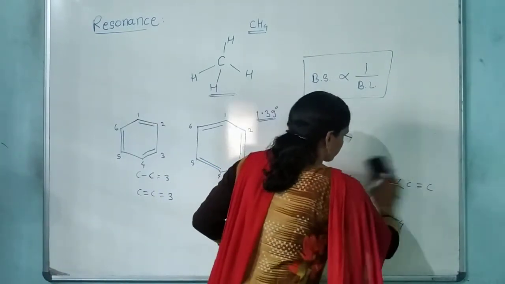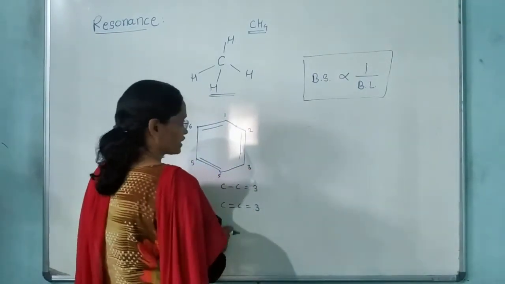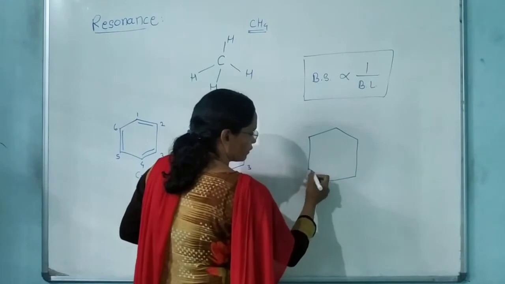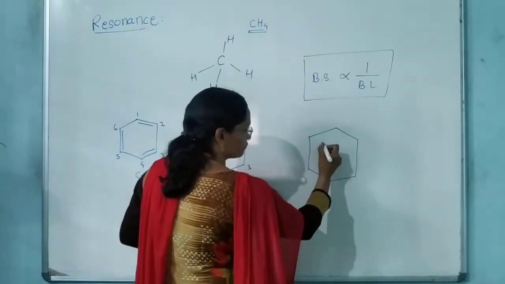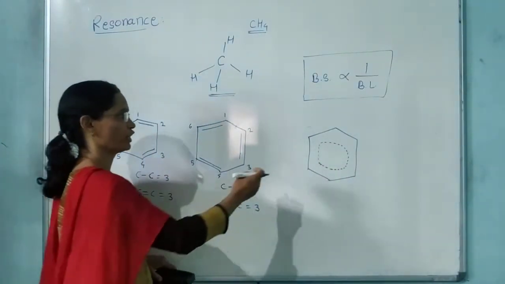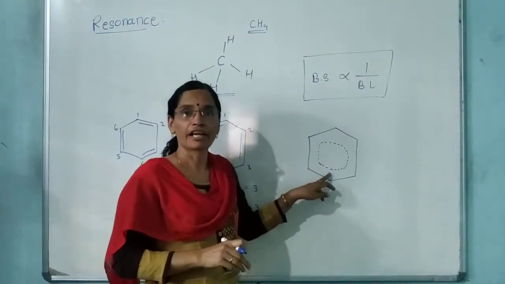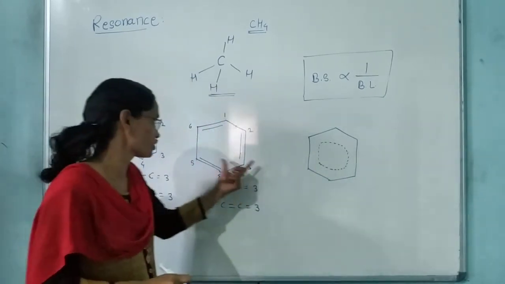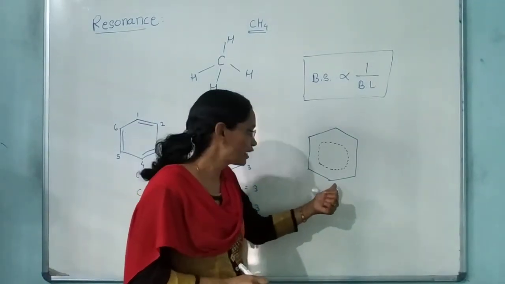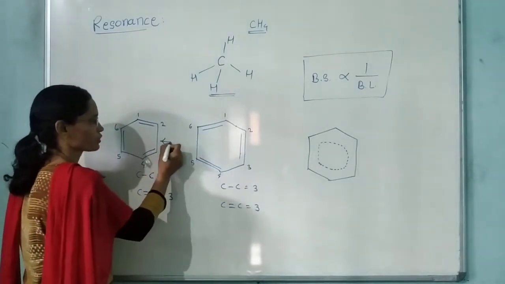Now see here. बाद में साइंटिस्ट ने ऐसा एक स्ट्रक्चर ड्रॉ कर दिया है, ये वाला स्ट्रक्चर. This structure of benzene is also a hypothetical structure, right? But it is considered as a real structure. These two structures are also hypothetical structures, but this structure is considered as a real structure of the benzene. Now these two structures are the resonating structures of each other.